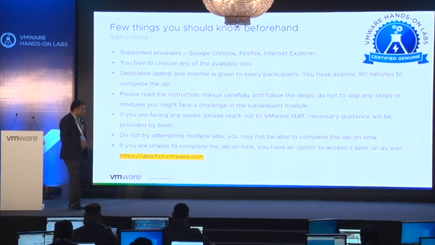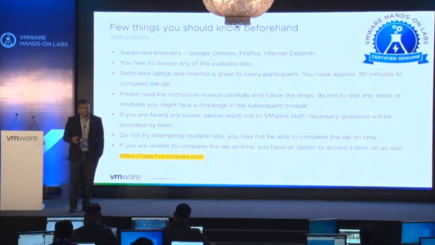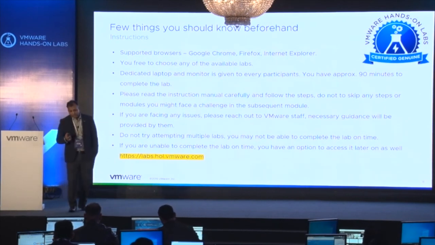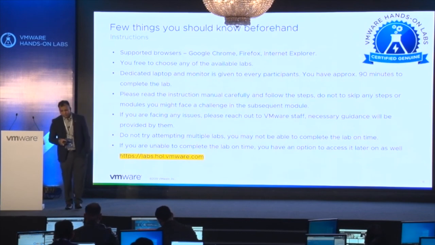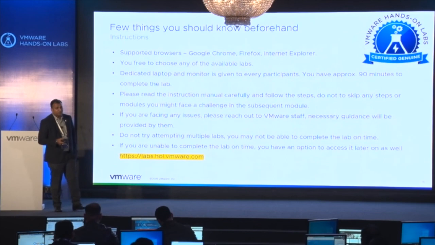You can complete that lab at your home, in your office, or wherever you like. So these are the instructions you have to follow.